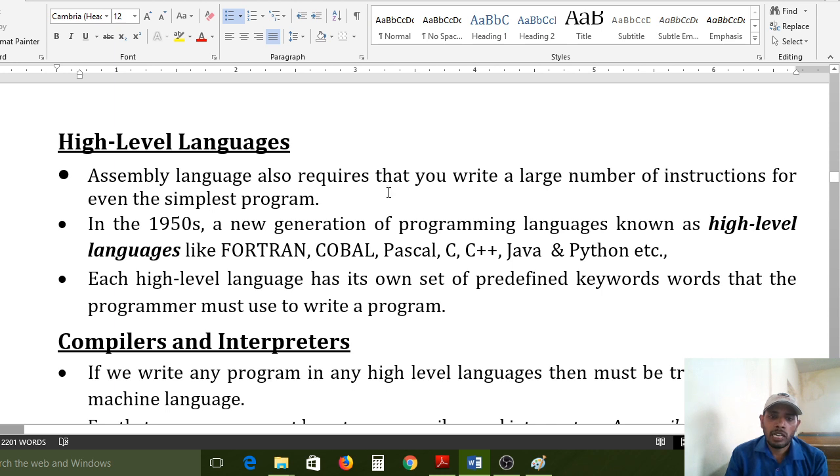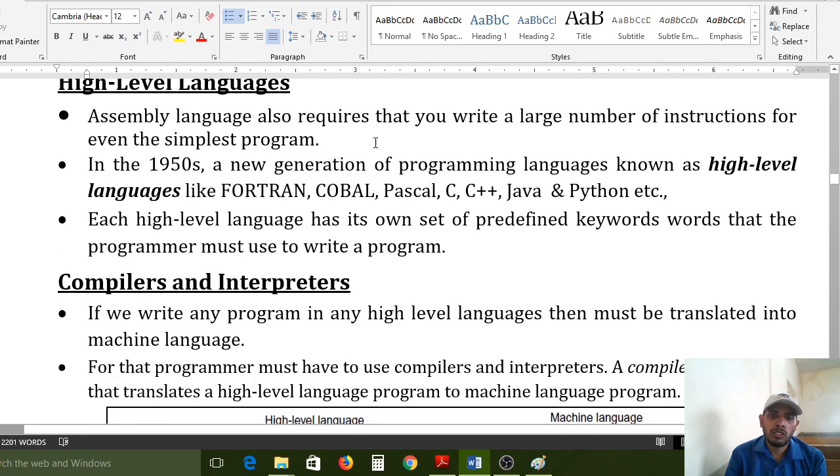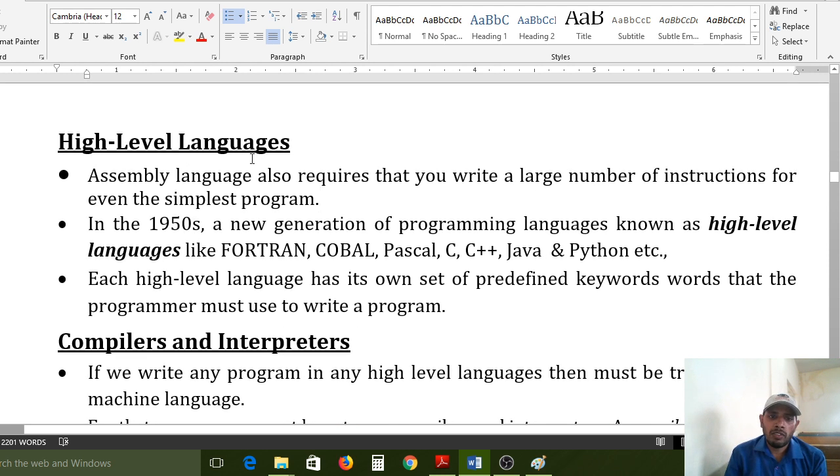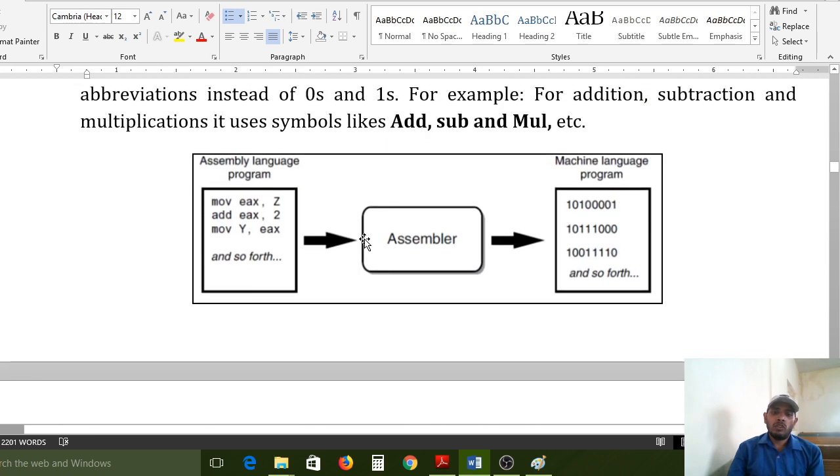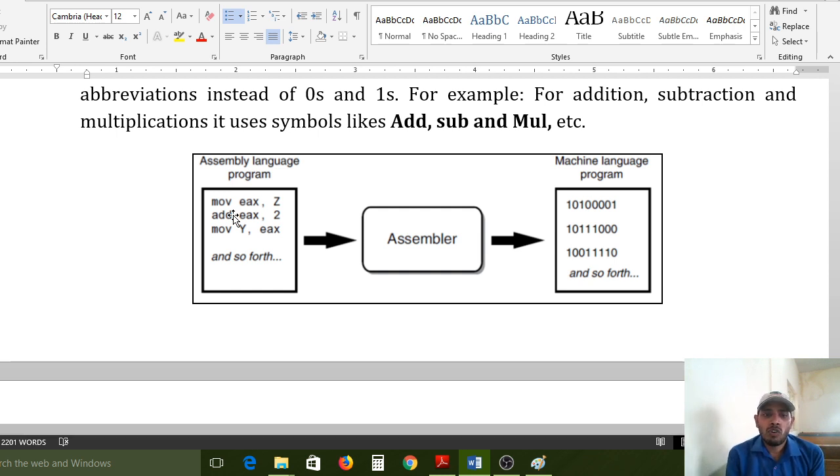Now higher level languages. Assembly language also requires that you write a large number of instructions for even a simple program. Here we have to learn higher level languages. What are the assembly language drawbacks? If you execute any small instruction, we compulsorily need to write a lot of code for that. So that is also a problem.